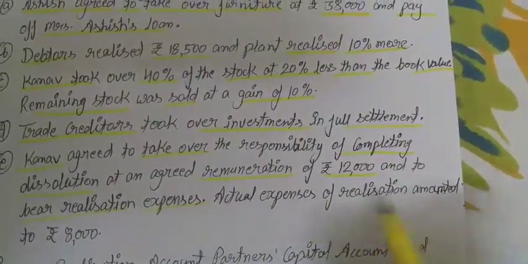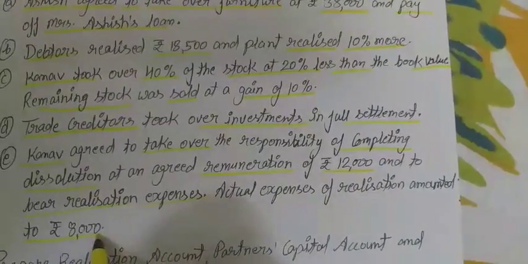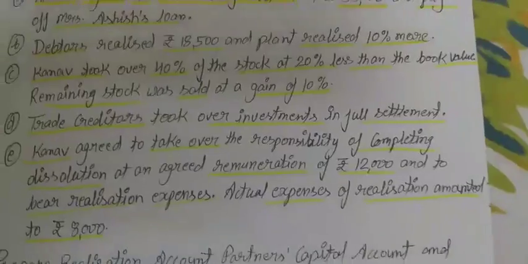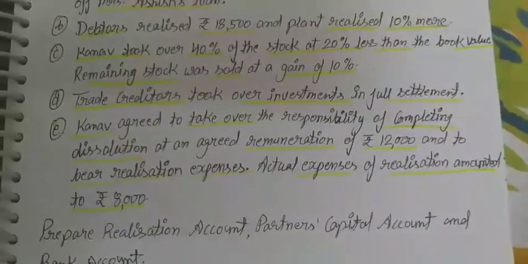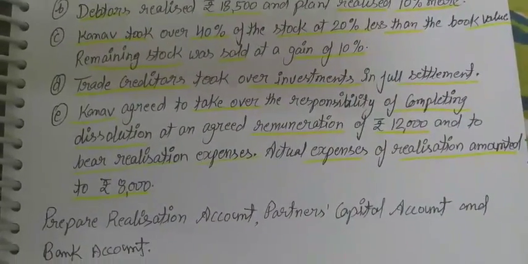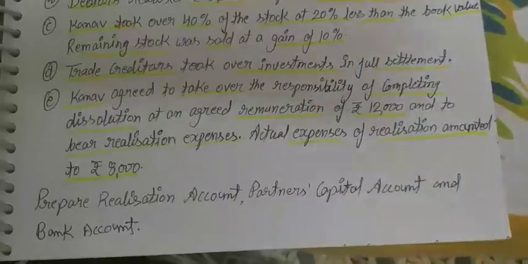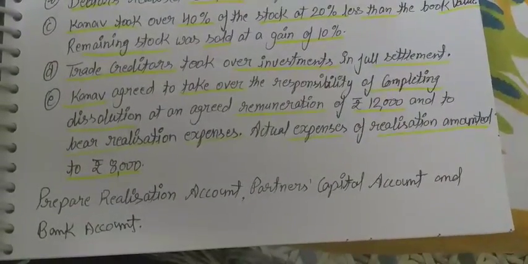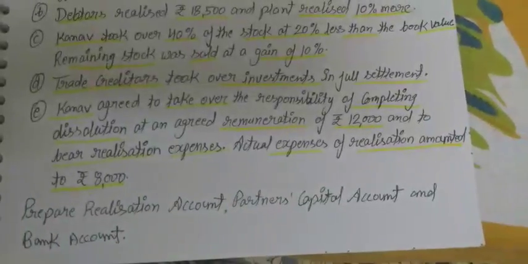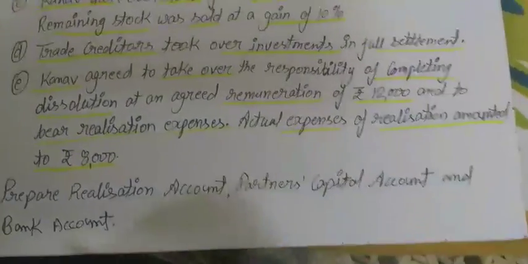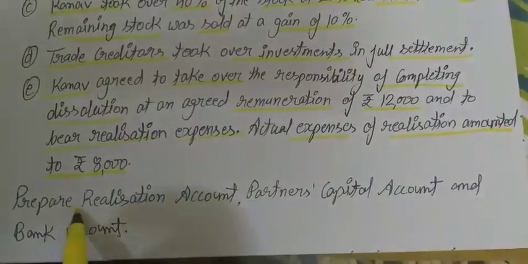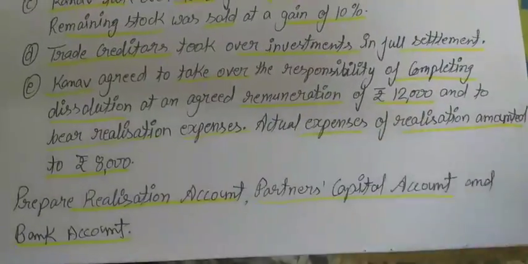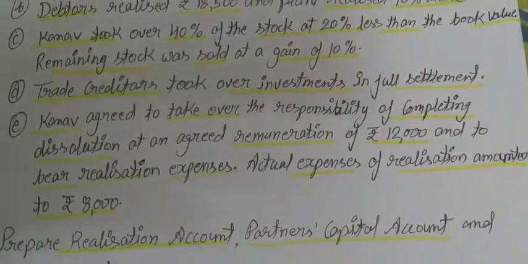Actual expenses of realization amounted to rupees 8,000. We need not write these 8,000 rupees of expenses. Yesterday, in the last class, we learned this type of transaction, when there are dissolution expenses or realization expenses, what journal entry we will pass. Next, prepare the realization account, partners capital account and bank account. No need to prepare the balance sheet.